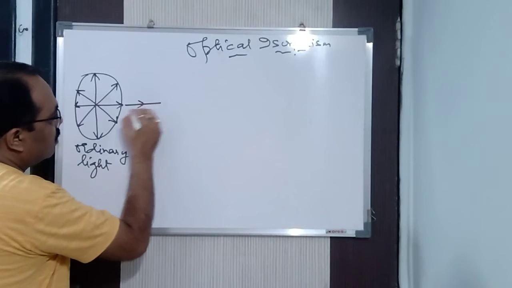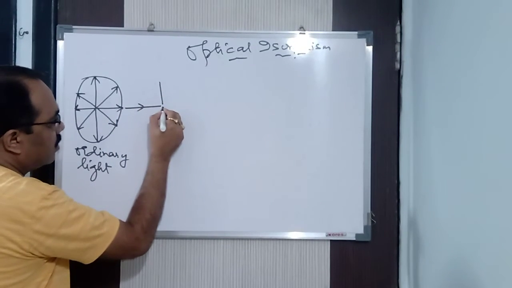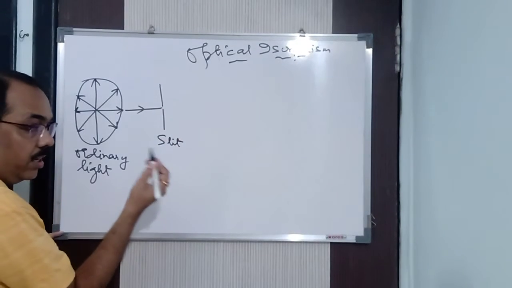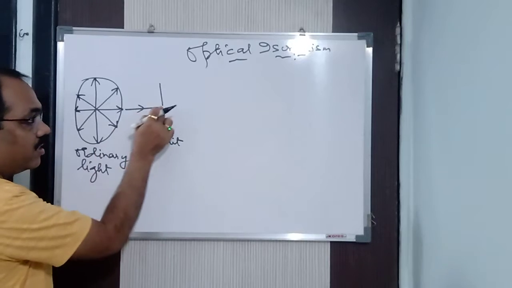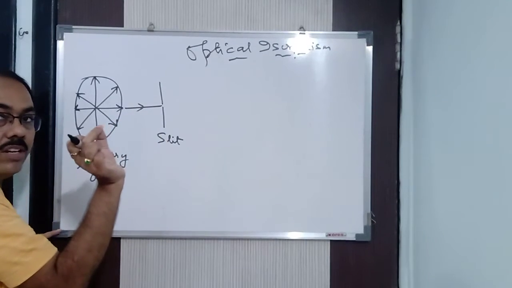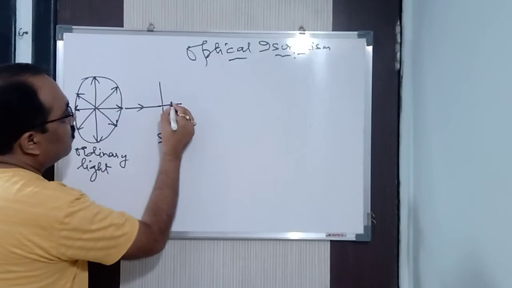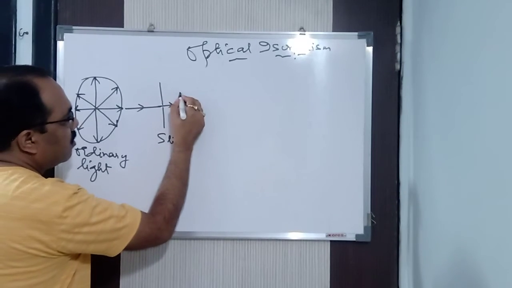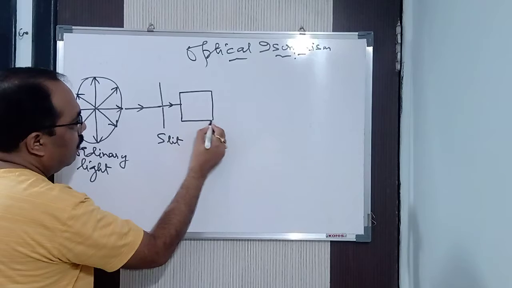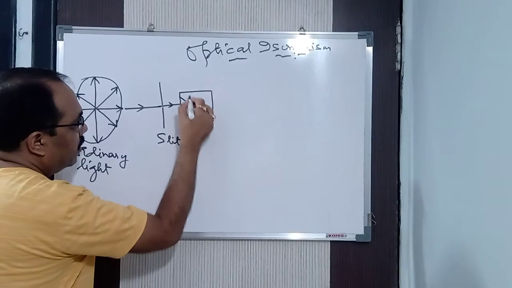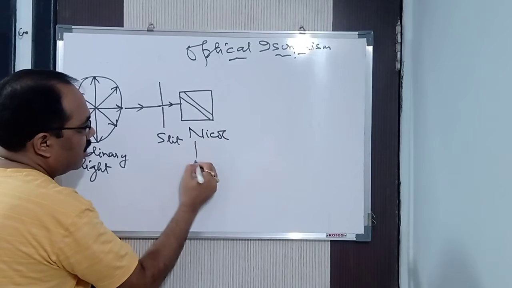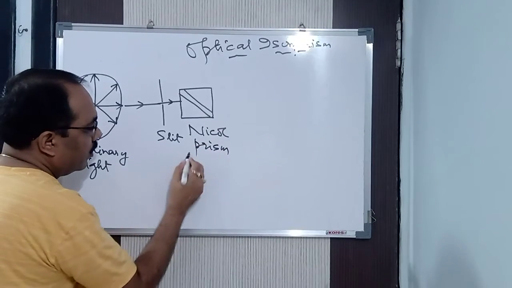Now I am passing this ordinary light through a small slit, a small opening, that is a pinhole. Clear? After passing through the small slit, I will pass this light into a specially built prism which is known as a Nicol prism. Nicol prism.